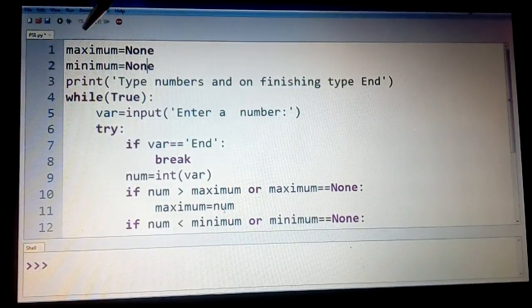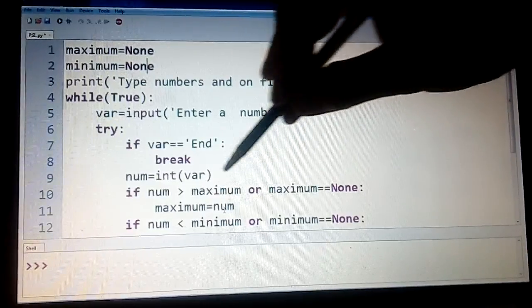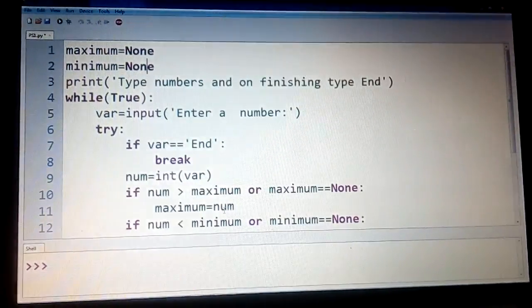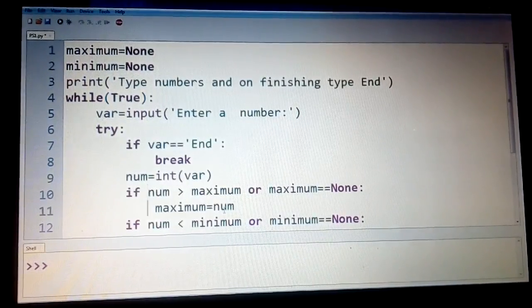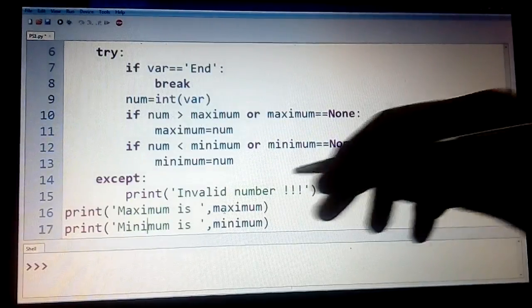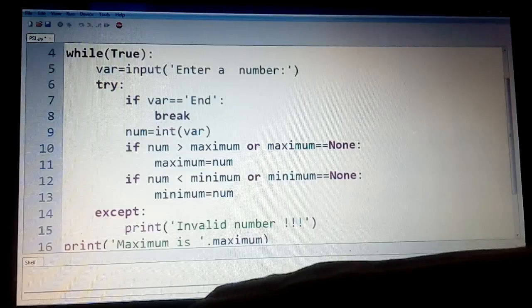This is how you can make use of this. So None is a keyword, you can assign it to show that it is pointing to a None value, and maximum is equal to None. The first time you need to check. Similarly minimum, and if num is greater than maximum, you assign it to the maximum. If num is less than minimum, then assign it to the minimum. And any time there is an error, it is an invalid number. So let us run this program.